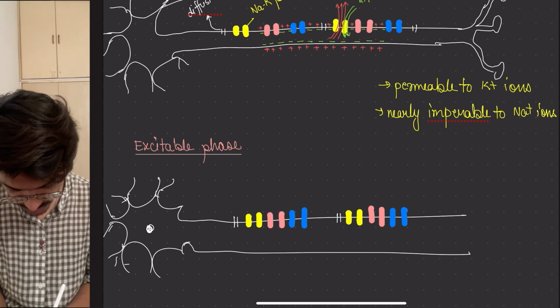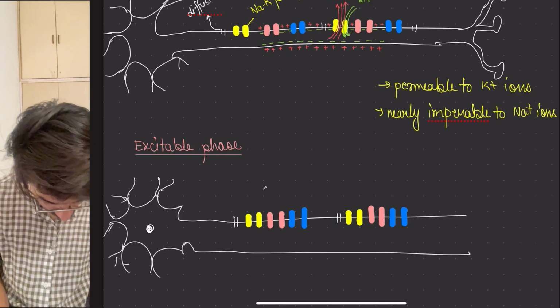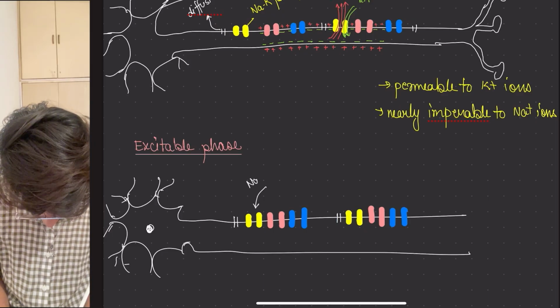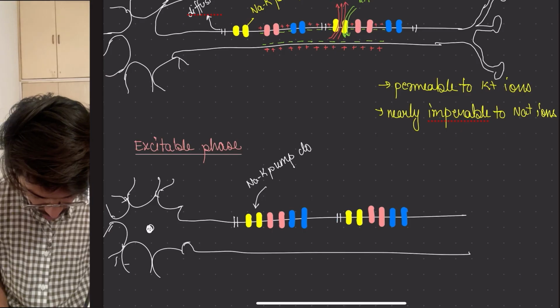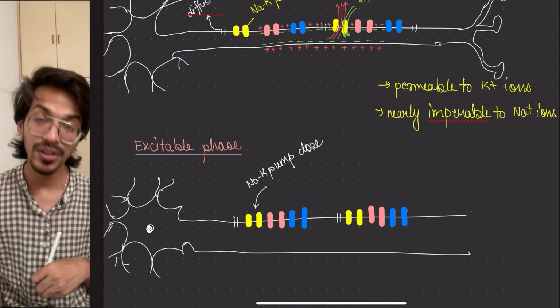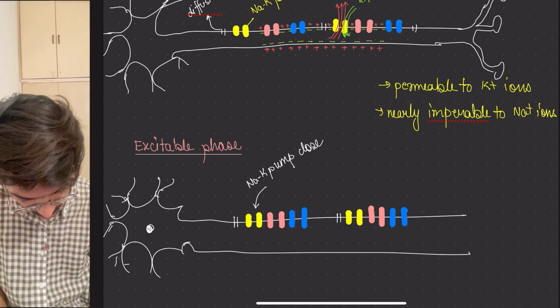Now, in this state, the first point that I told you was what? That these gates, that is the sodium potassium pump, will close. If it is closed, it means nothing going inside, nothing going outside. For example, the stimulus is coming over here.